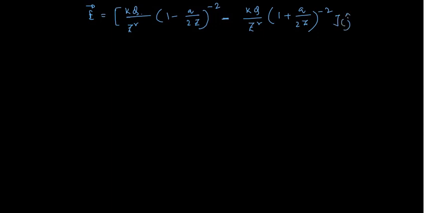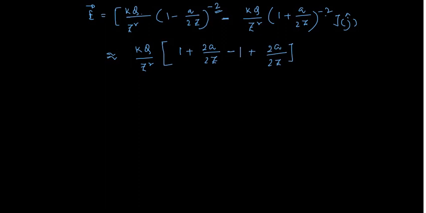All right, fine. So if I take KQ by z square common, and then do the binomial expansion, it is nearly equal to, so this power will be multiplied here, so it will become 1 plus 2a by 2z, right, minus 1 minus 2a by 2z, so this minus and minus sign out of the bracket will become plus 2a by 2z, direction is j cap.